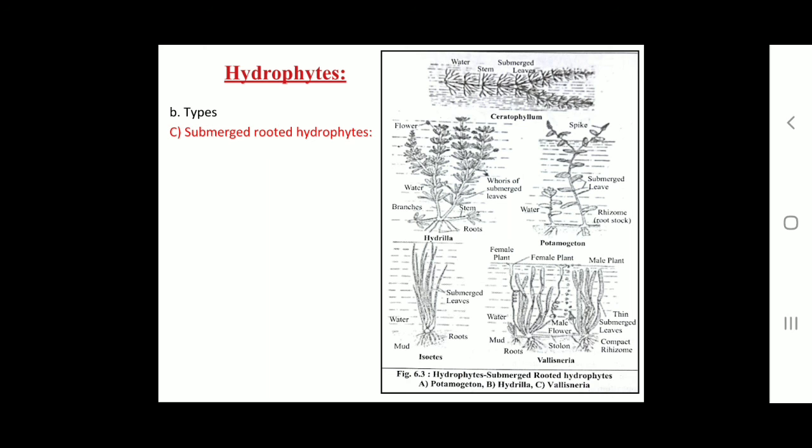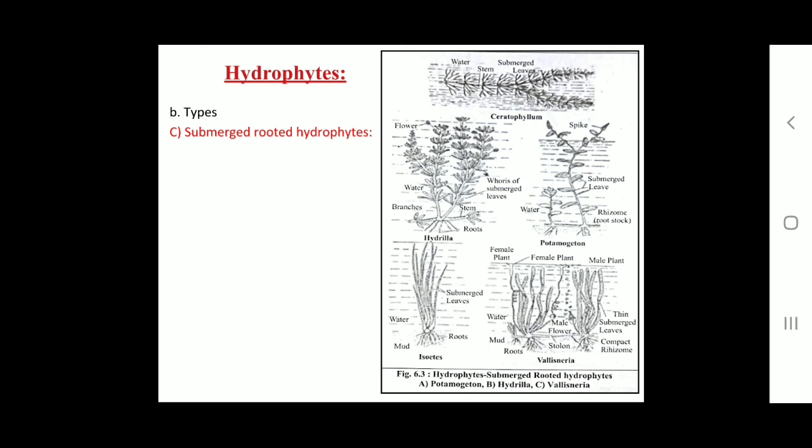Internally, structure of leaves shows variations in different hydrophytes. However, some anatomical features are common to all. These are as follows. First character, cuticle is usually absent in submerged forms like Potamogeton. In floating forms like Nymphaea, it is poorly developed and restricted only towards the upper surface. Okay. Then second, epidermis is single layered and is made up of thin walled cells containing abundant chloroplasts.